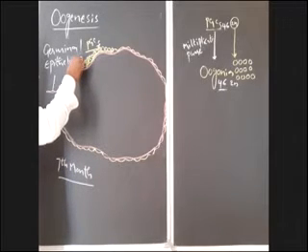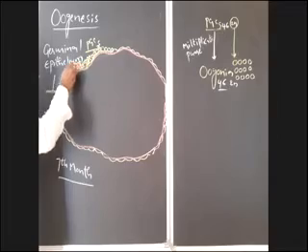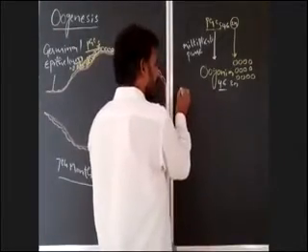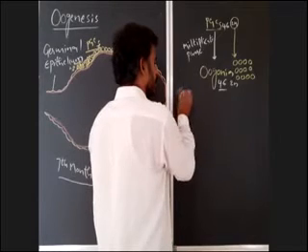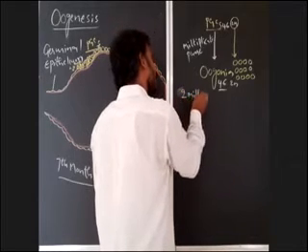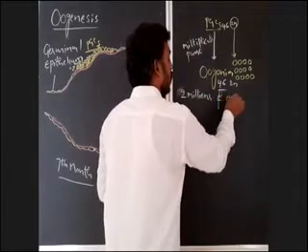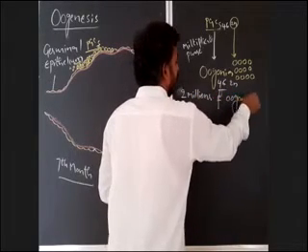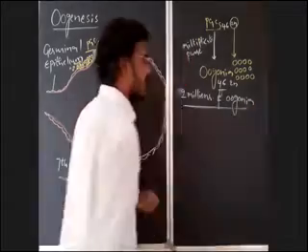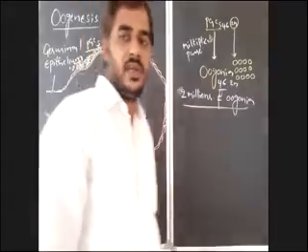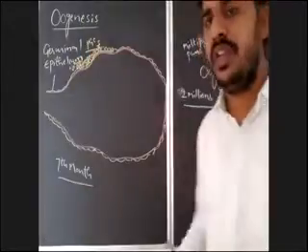How many oogonia are formed in each ovary? A couple of million, that means 2 million oogonia are formed in each ovary.